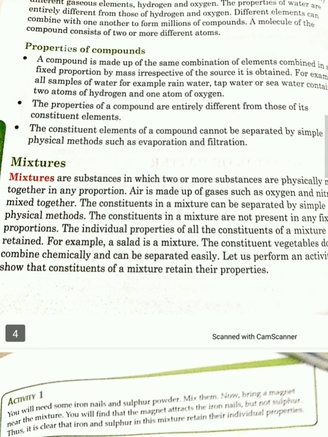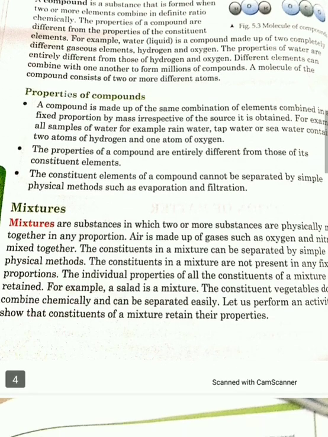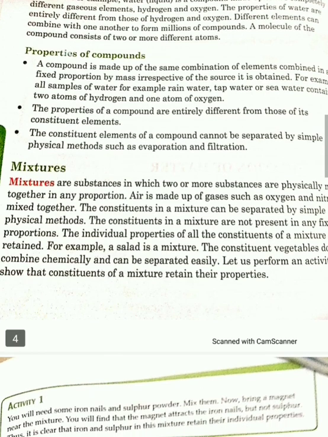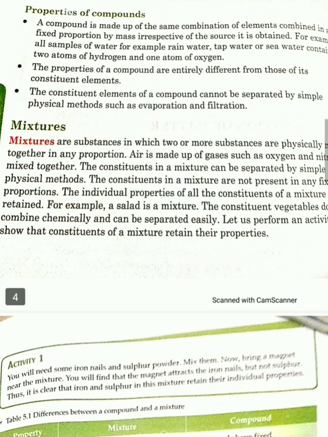For example, nowadays it is the rainy season, so the moisture contained in air is more. It can be more, it can be less. It depends upon the weather also. So a mixture is a substance in which two or more substances are mixed together in any proportion. If the proportion is fixed, then it will be a compound. If the proportion is not fixed, then it is said to be a mixture. So I think up to here all the things are clear to you.